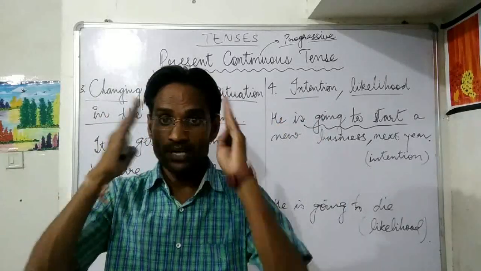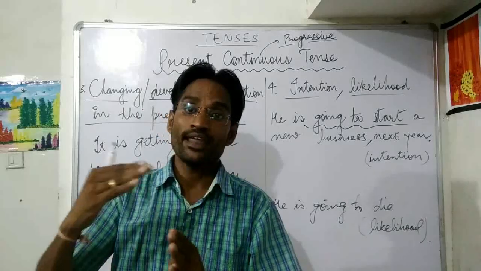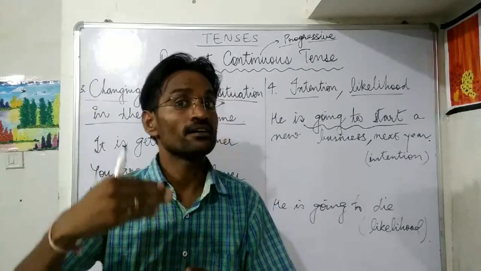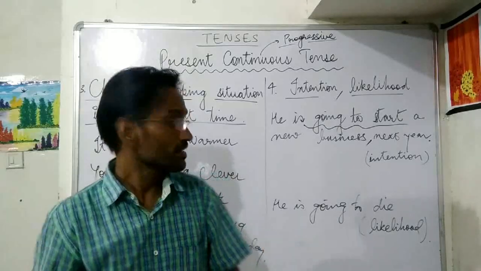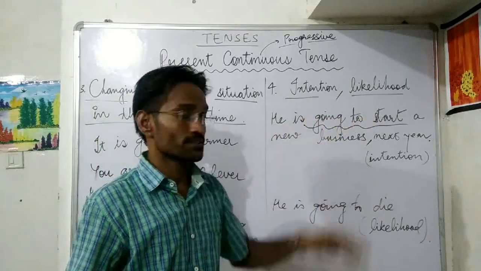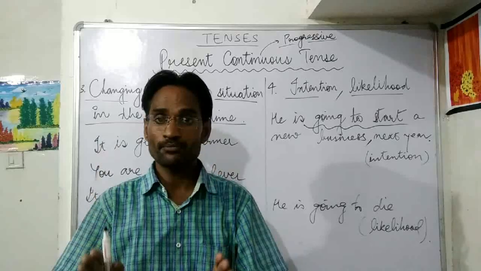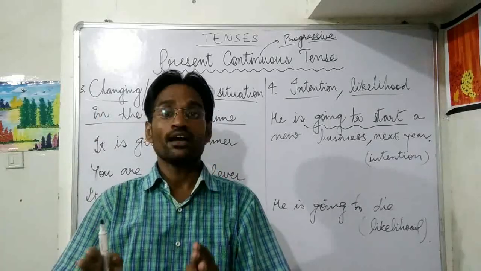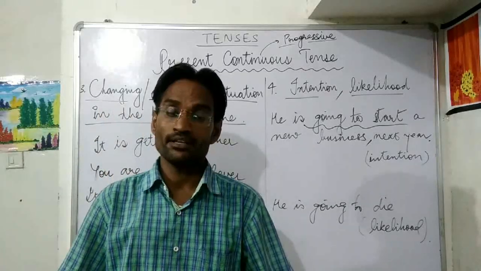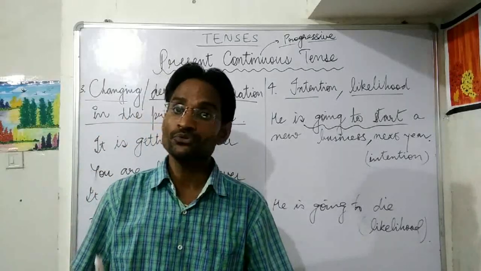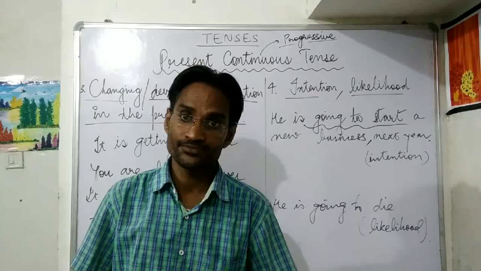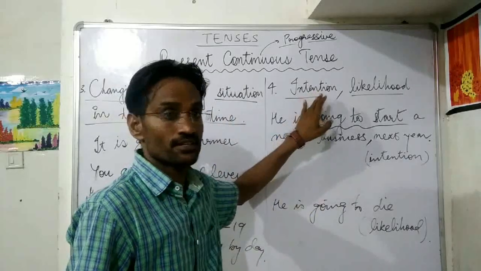He has already made up his mind that next year he will start a new business. Alright, and that's why he is going to start a new business next year. He has resolved or determined that by next year he is going to start a new business. So that is his intention.